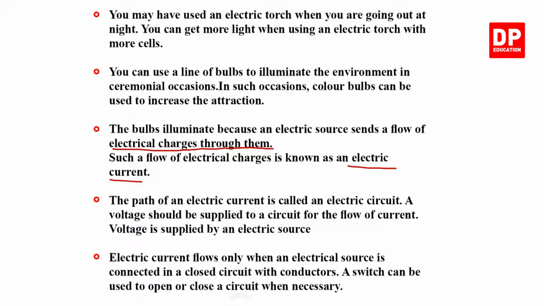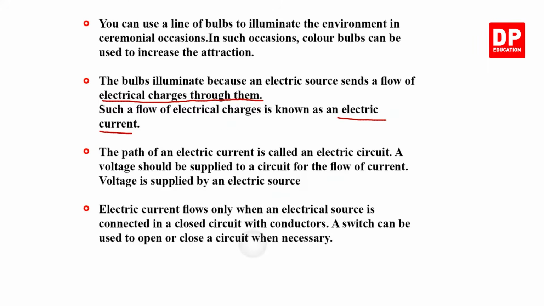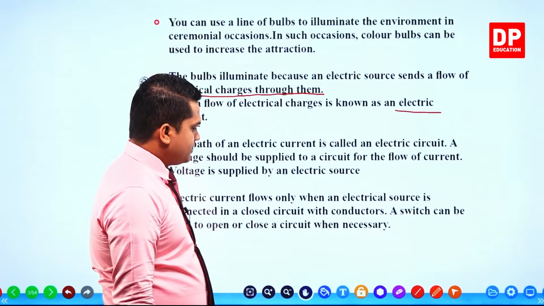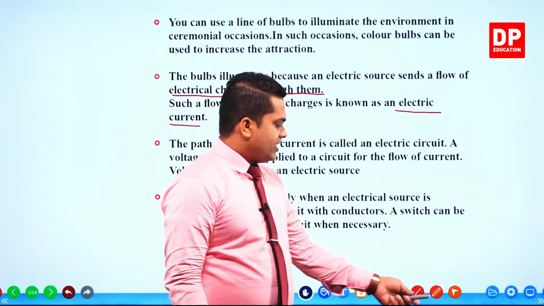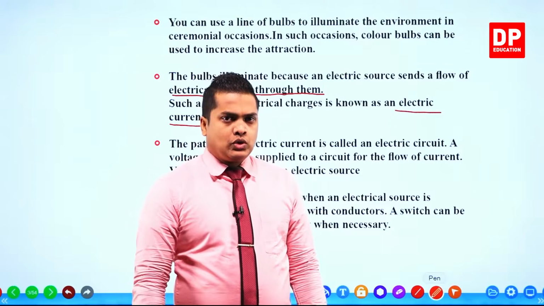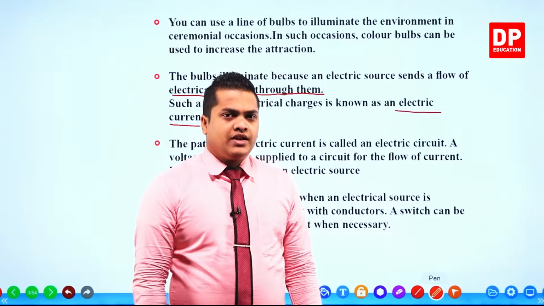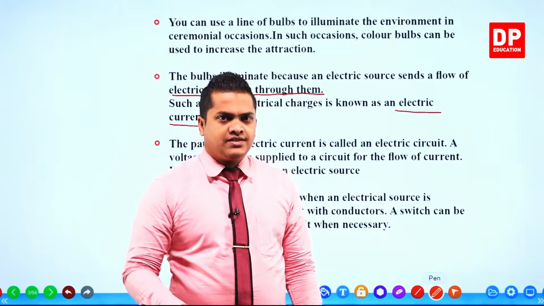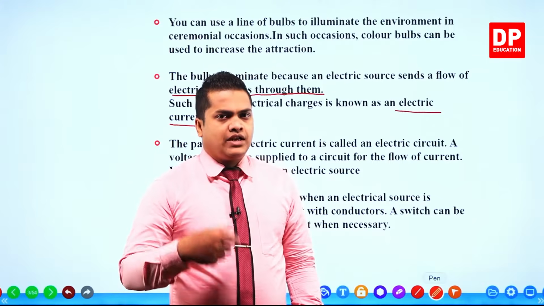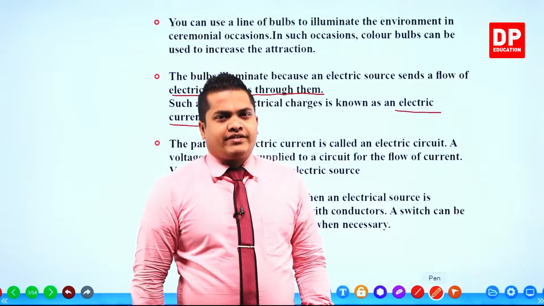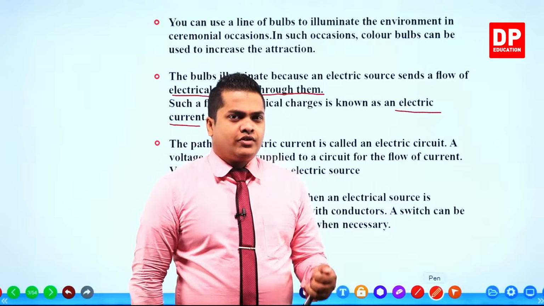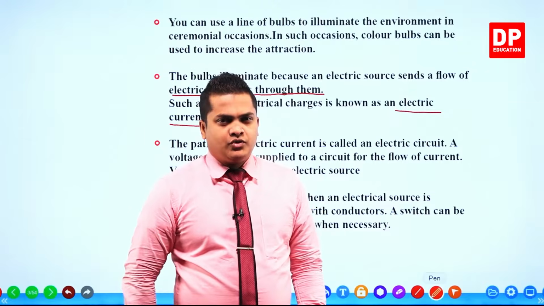Before that, there's another one which is given here. See? A switch can be used to open or close a circuit when necessary. You know that we can use different types of switches in order to open or close a certain circuit. Closing means closing down the circuit, and upon closing, electrical charges are going to flow. An electric circuit is a closed system, so in order to close the system, we use switches.